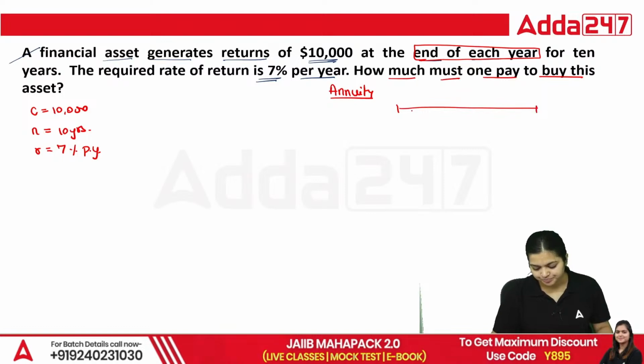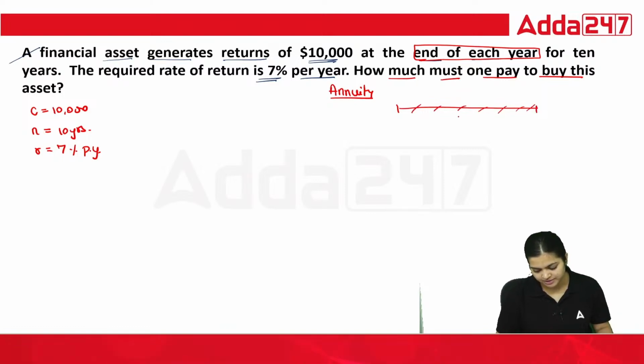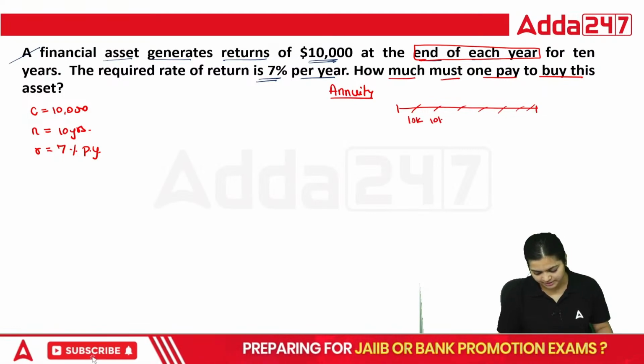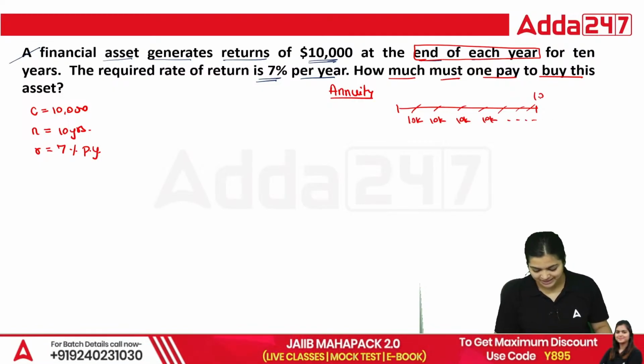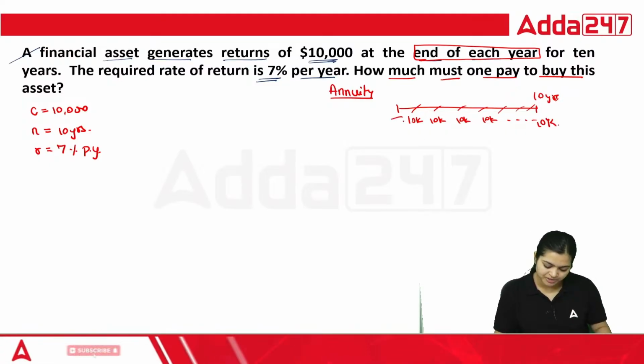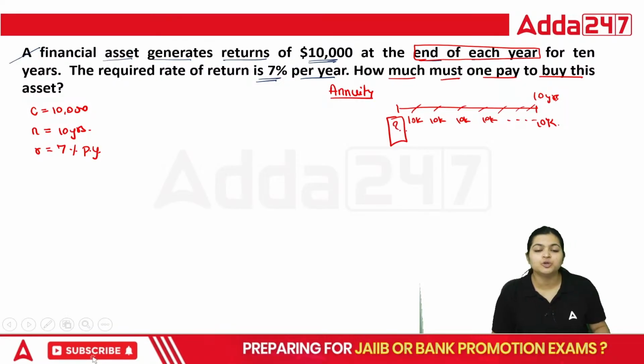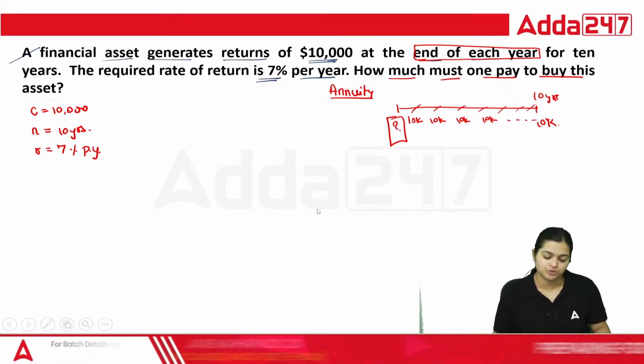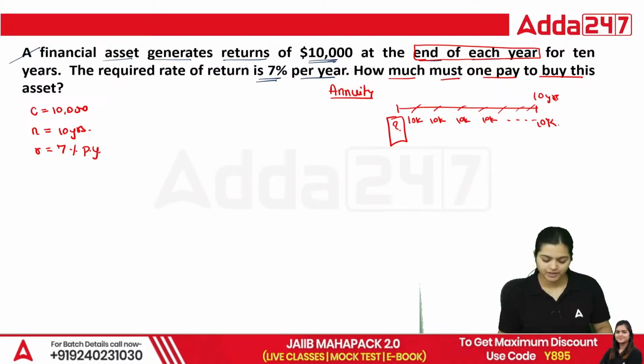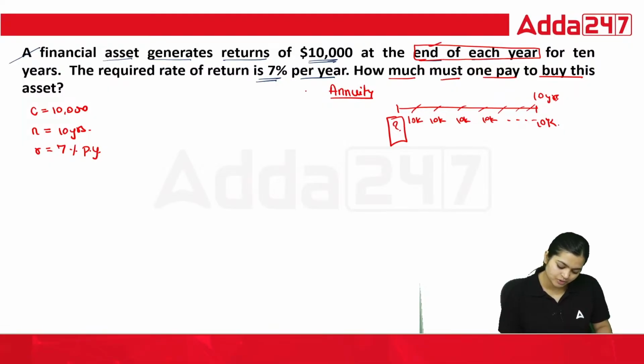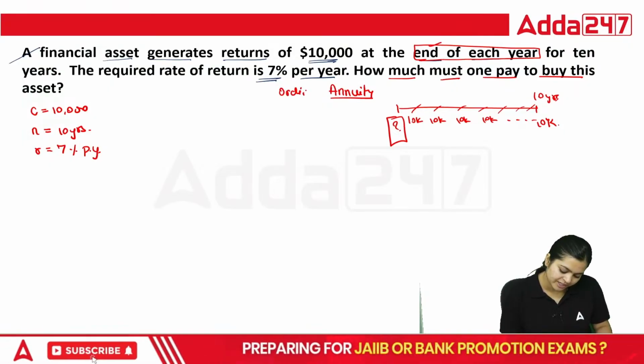Here every year you are generating 10,000, 10,000, 10,000, 10,000 up to 10 years. But we don't know how much we need to invest today. We need to identify how much we need to invest today. So we understood that this is your annuity, and the phrase 'at the end' is also supporting that this is your ordinary annuity.